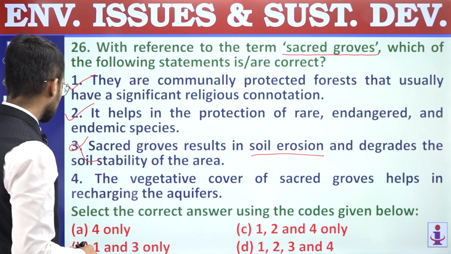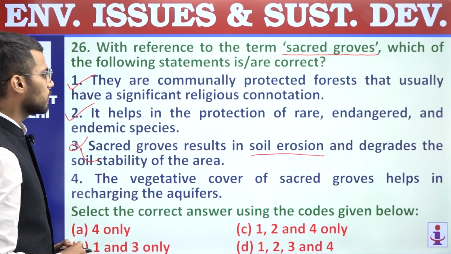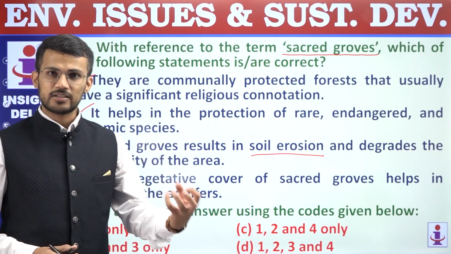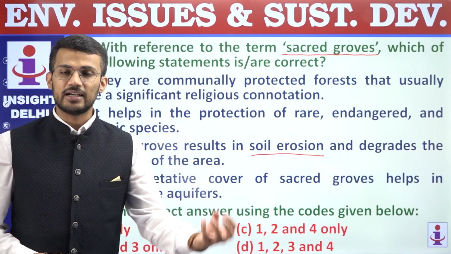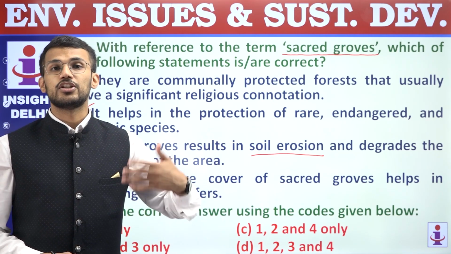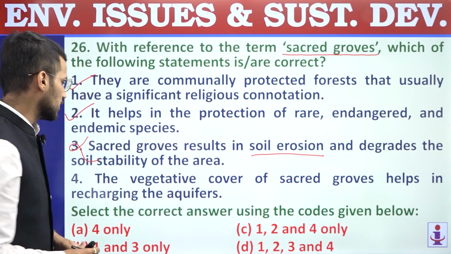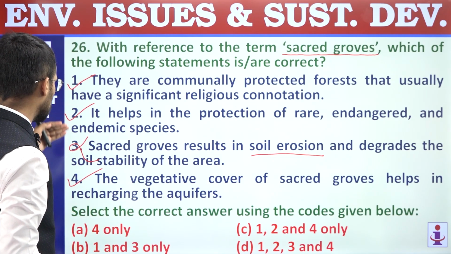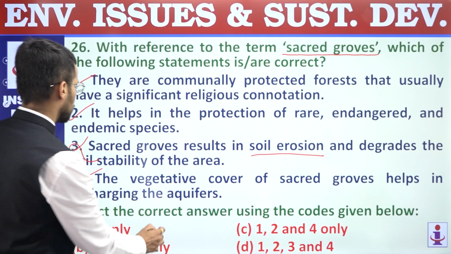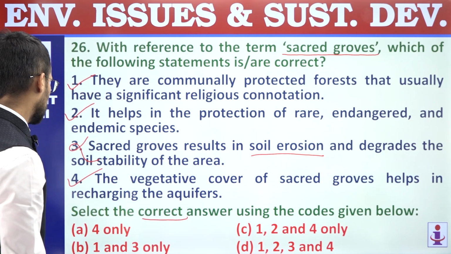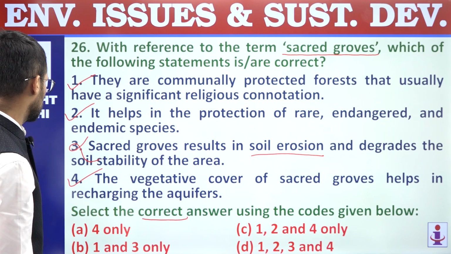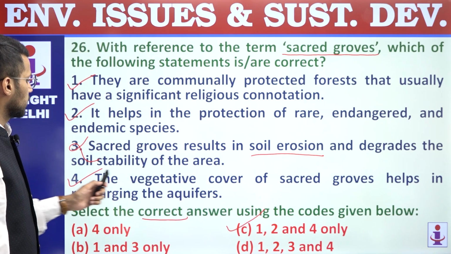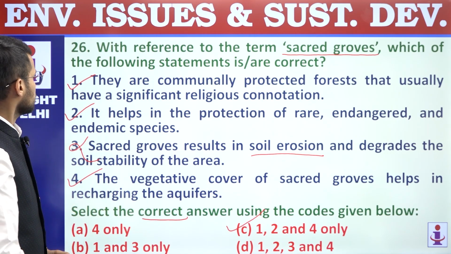is incorrect. Fourth, the vegetative cover of sacred groves helps in recharging the aquifers, right? So as that tree cover is maintained in that region, it helps in the recharging of aquifers as well. So fourth statement is a correct statement. So first, second and fourth statements are correct. We are supposed to find out correct statements only, and hence answer is 1, 2 and 4, which is mentioned in option C. So question number 26, answer is C.